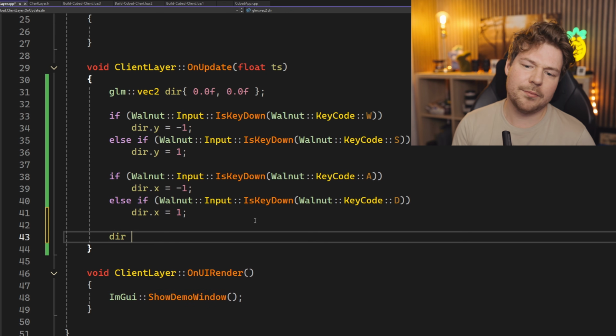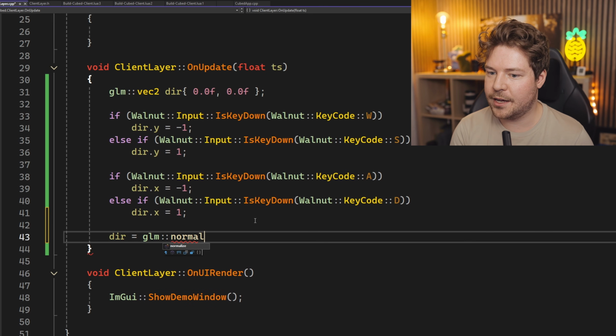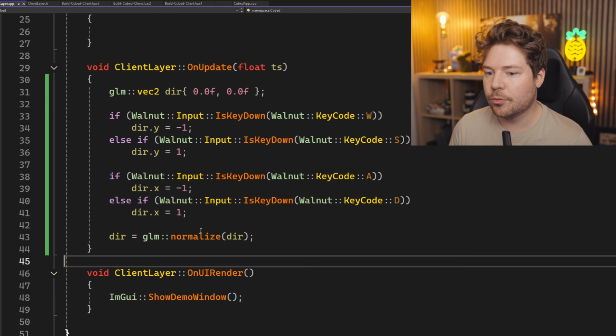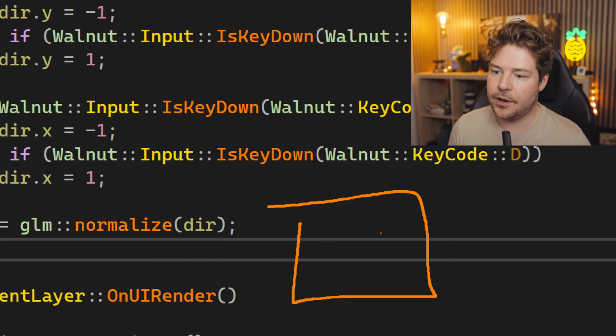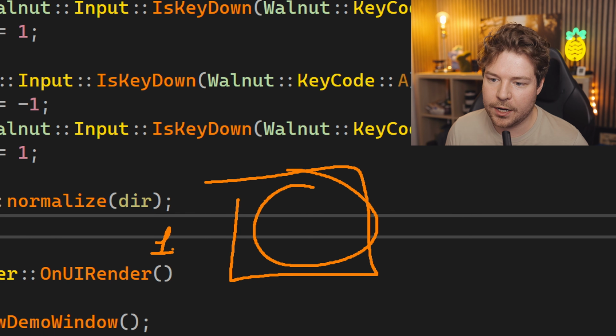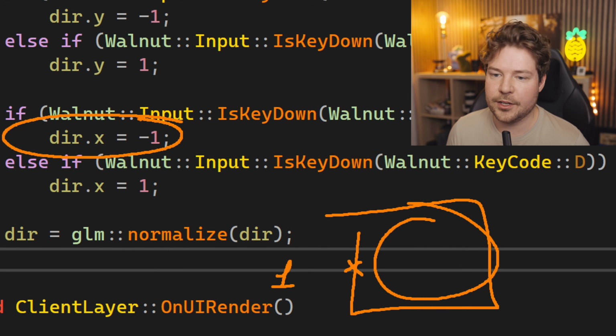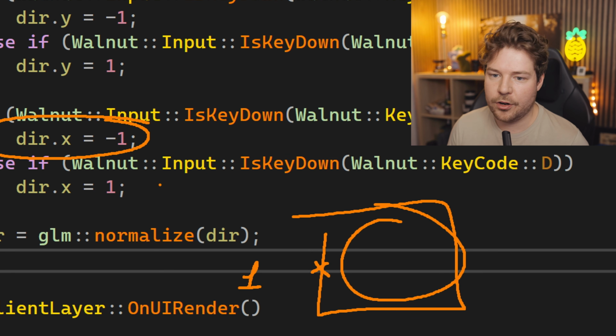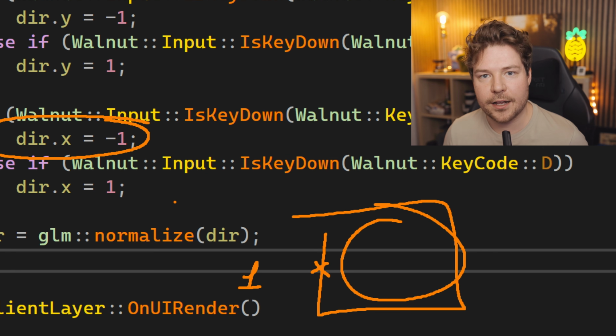If we don't want to though, the simplest way to get rid of it is probably just to normalize that directional vector. So if we just normalize it, then that is going to basically convert it from being a square to being a circle, because it's going to make the length always be 1. And so obviously if you're just horizontally off to -1, so if the only key you've pressed is A and you're at -1, that already is a unit vector. It has a length of 1.